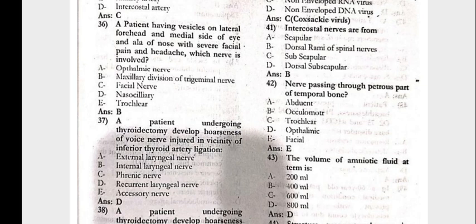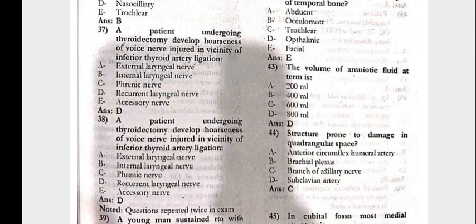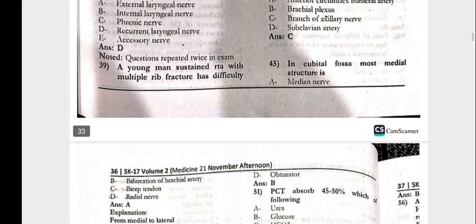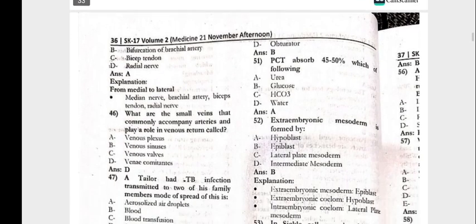42. The nerve passing through the petrous part of the temporal bone is the facial nerve. 43. The volume of amniotic fluid at term is 800 ml. 44. The structure prone to damage in the quadrangular space is the branch of the axillary nerve. 45. In the cubital fossa, the most medial structure would be the median nerve.